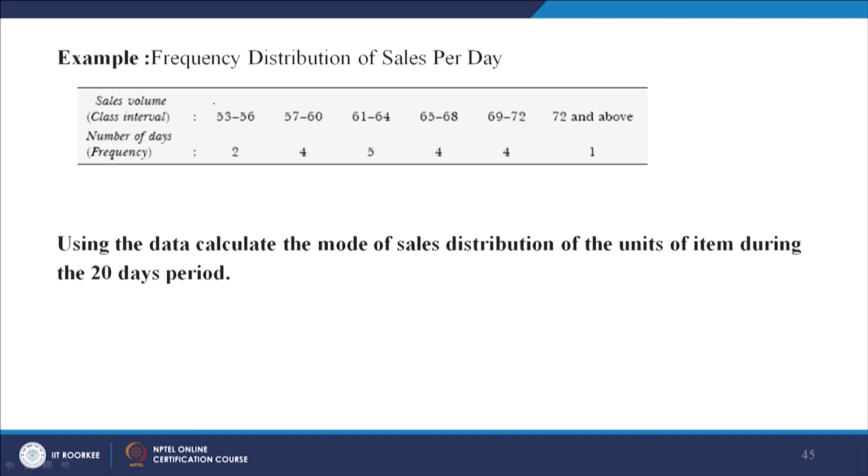Here is the frequency distribution of sales per day for, say, an XYZ product. The sales volume ranges 53 to 56, 57 to 60, 61 to 64 are given as class intervals. The number of days sold in each interval is 2, 4, 5, 4, 4, 1. If you see, the highest frequency is 5, which reflects the class interval of 61 to 64. So maximum times the sales volume lies between 61 and 64. How do you calculate the mode?